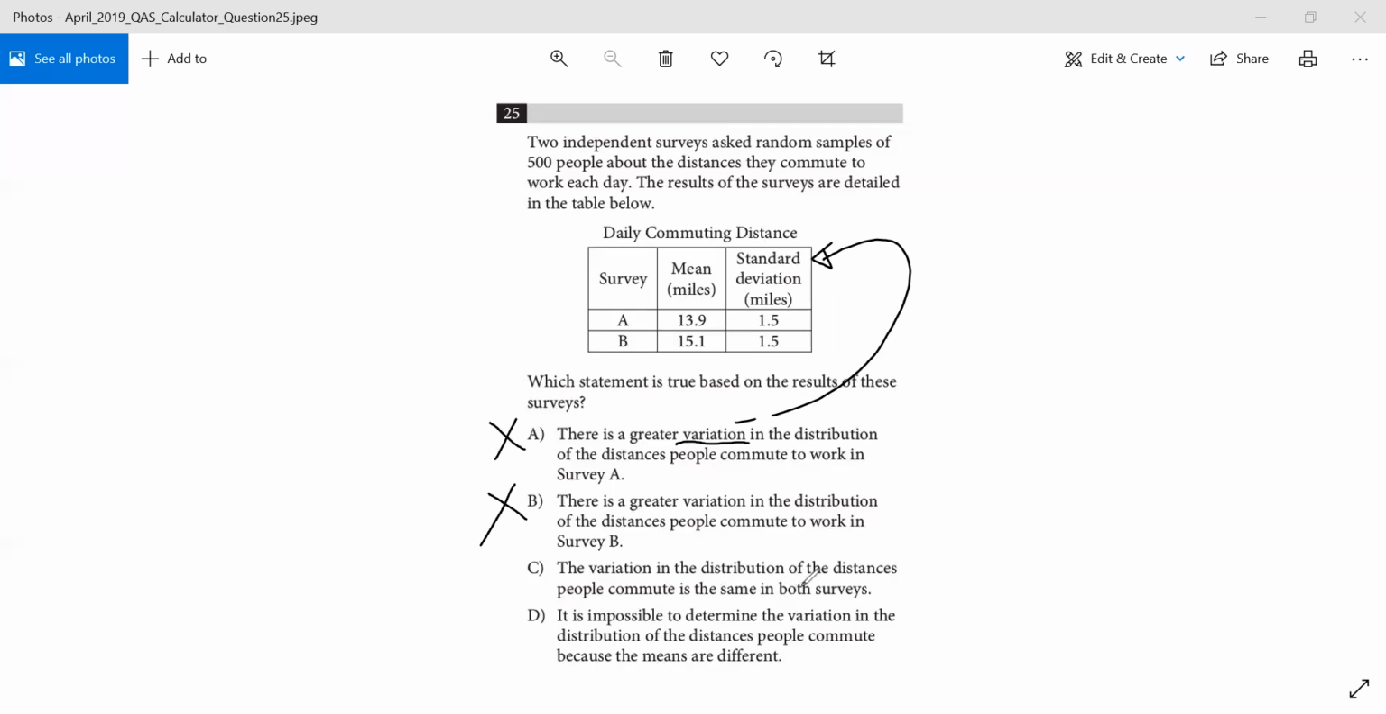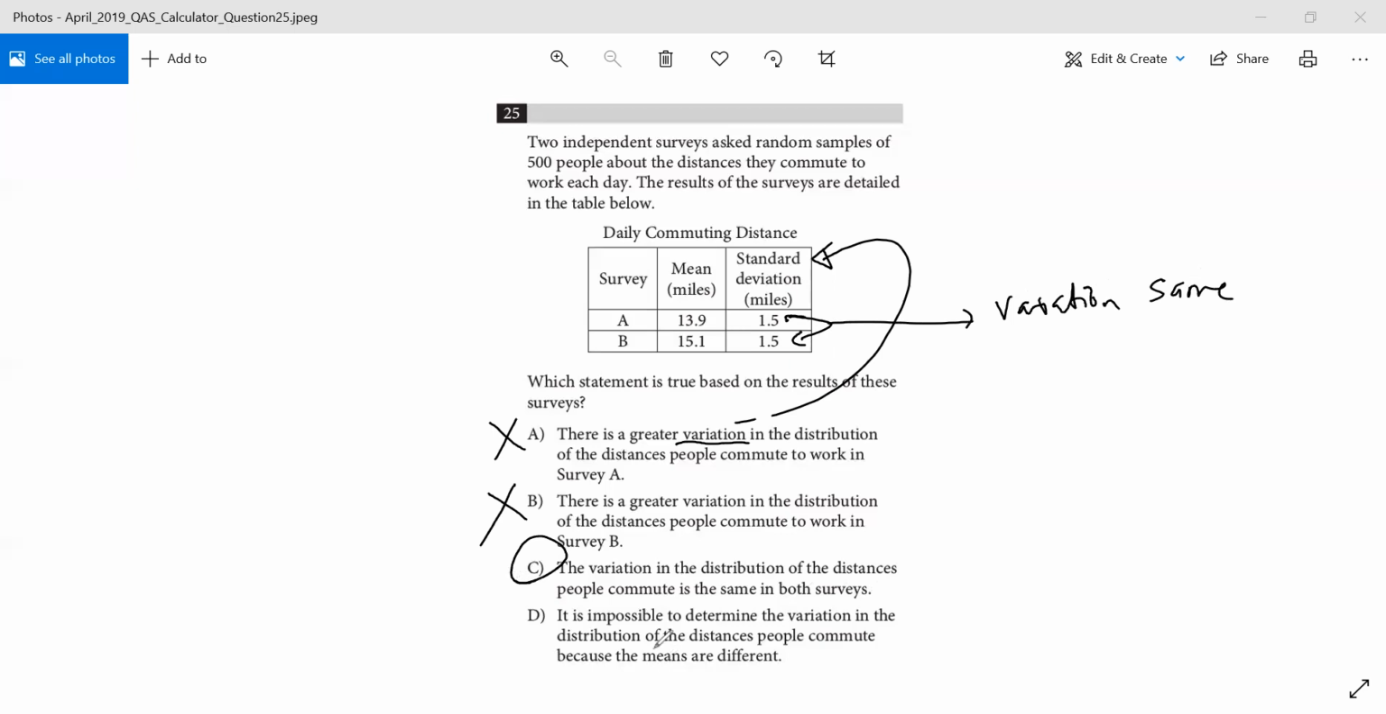I'm reading choice C now. The variation in the distribution of the distances people commute is the same in both surveys, and that is correct because the standard deviation is the same, so the variation is the same. This is directly related to variation. So choice C will be the correct answer in this case.